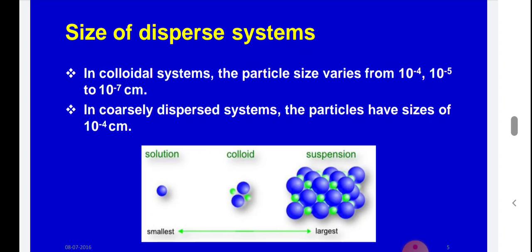In colloid, this is the second picture, and the third one is the suspension. From that picture you can also see that the smaller particles take their position in the void space present among the particles. That's why the particle size is larger in the case of suspension. In the case of emulsion also, the smaller globules tend to fuse together, and after that they form larger globules.